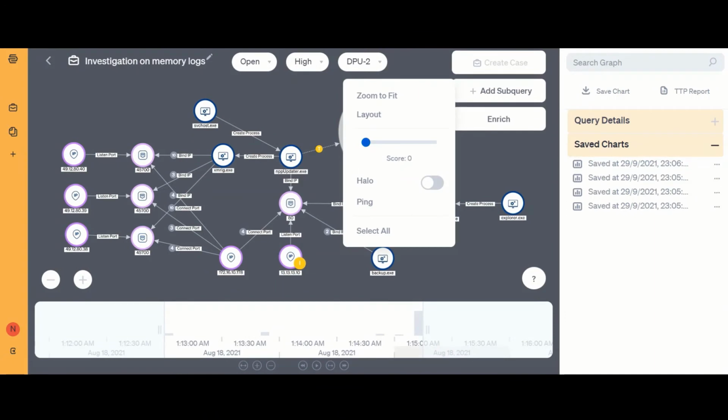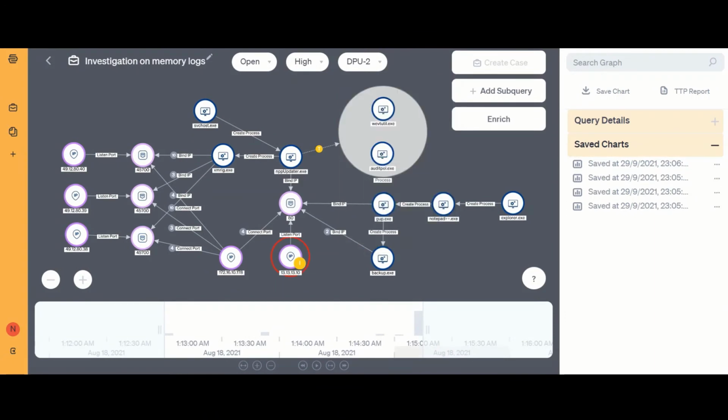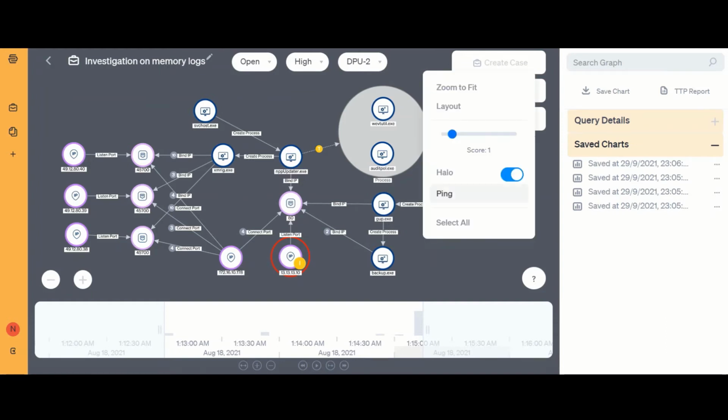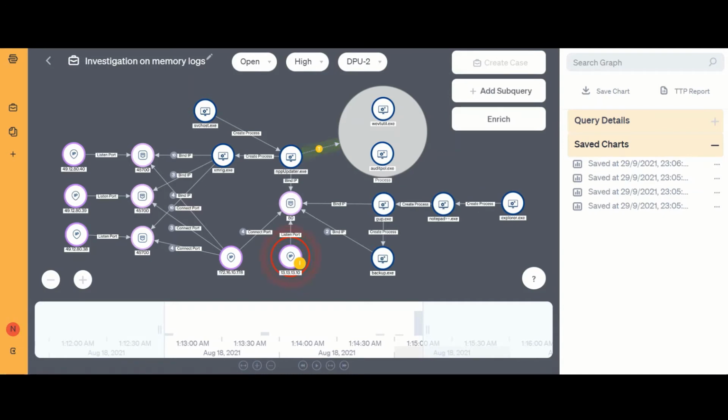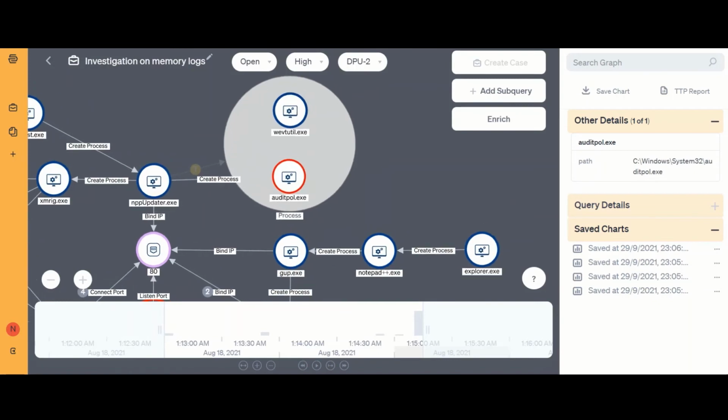Here, we can set the score for detection. With this feature, we can easily find the offending nodes in the graph. In this instance, it highlighted the malicious IP 13.13.13.10. We can further pin to highlight the nodes. This process was created by nppupdater.exe.